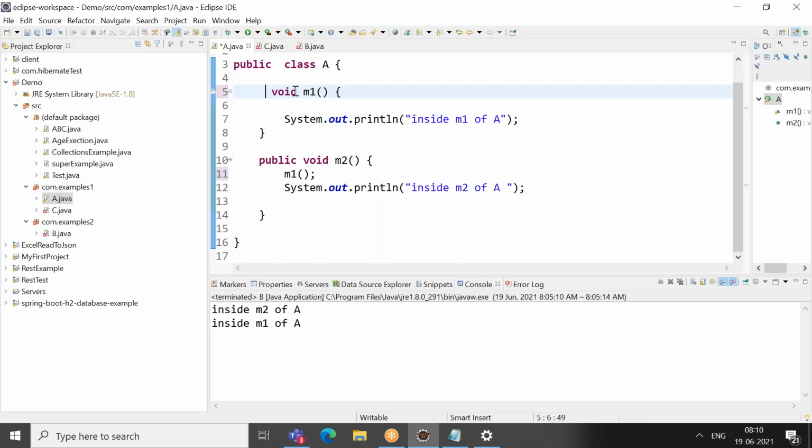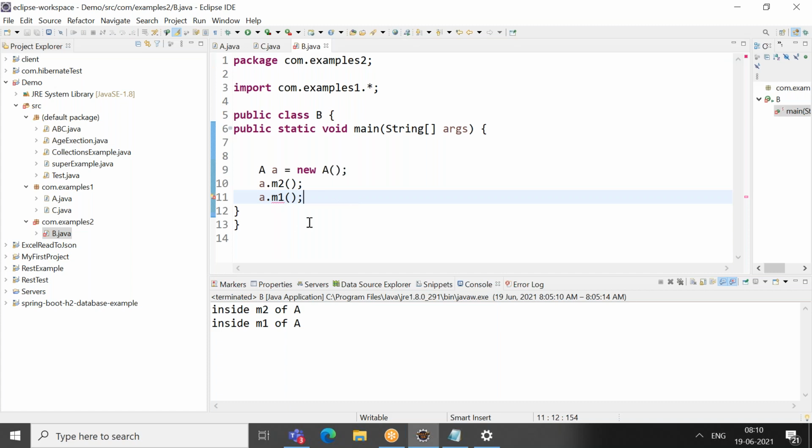Next you have protected. Protected can be accessed in an indirect way. If there is a child and parent relationship, then only you can access the method if it is protected. Assume that I am writing the M1 method as protected. Outside the package, I'm trying to call a.m1. What happened? It says a.m1 is not visible.